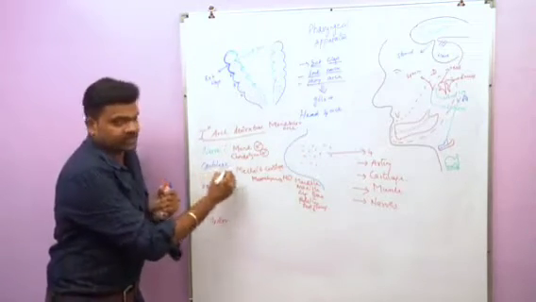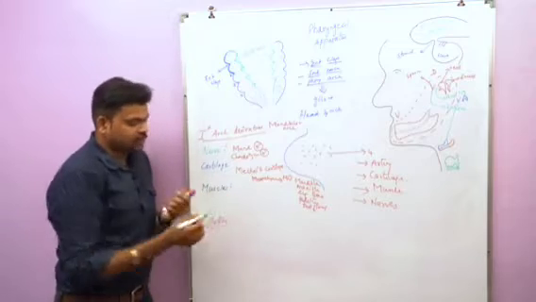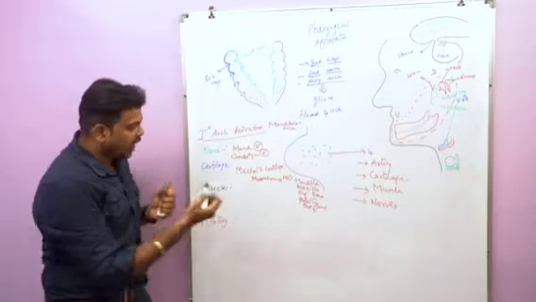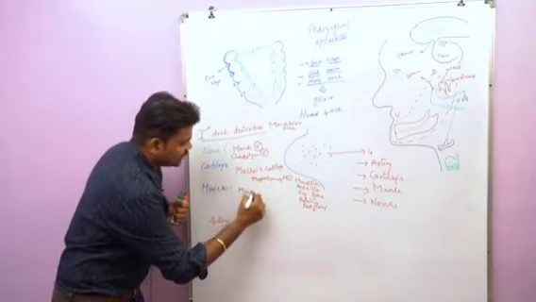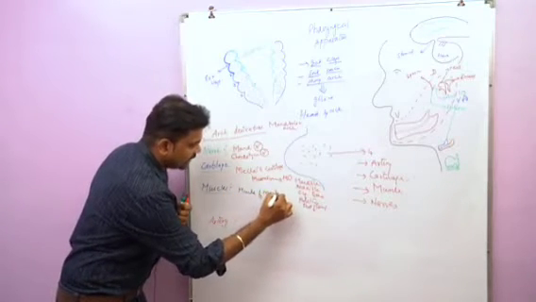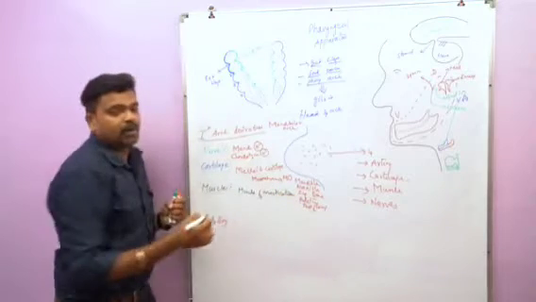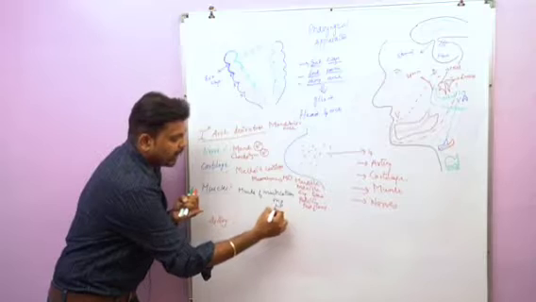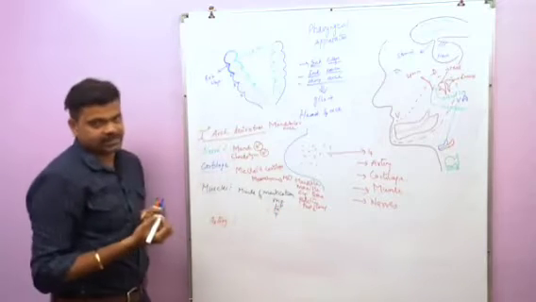So this is the cartilage. Next we'll go for muscles. What are the muscles which arise from the first arch cartilage? Number 1 will be the muscles of mastication. You know there are 4 muscles in the muscles of mastication: the medial pterygoid, lateral pterygoid, masseter and temporalis muscles.